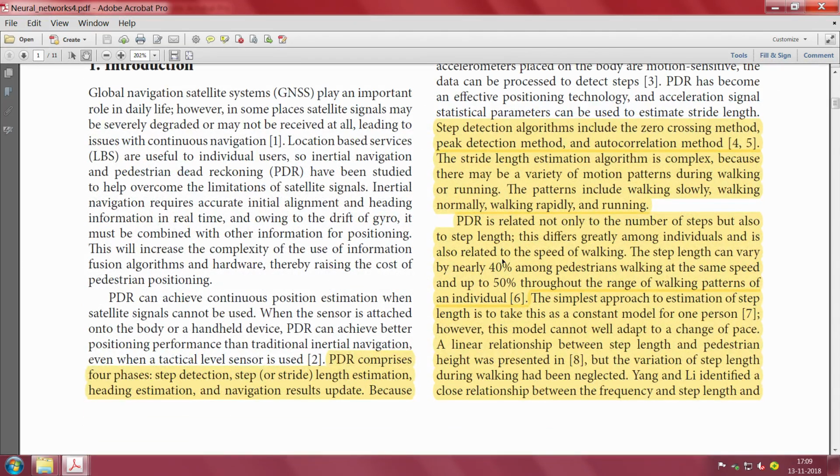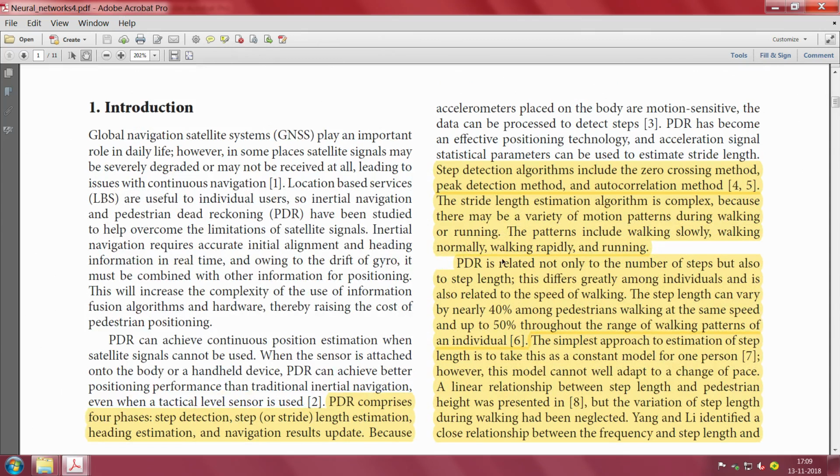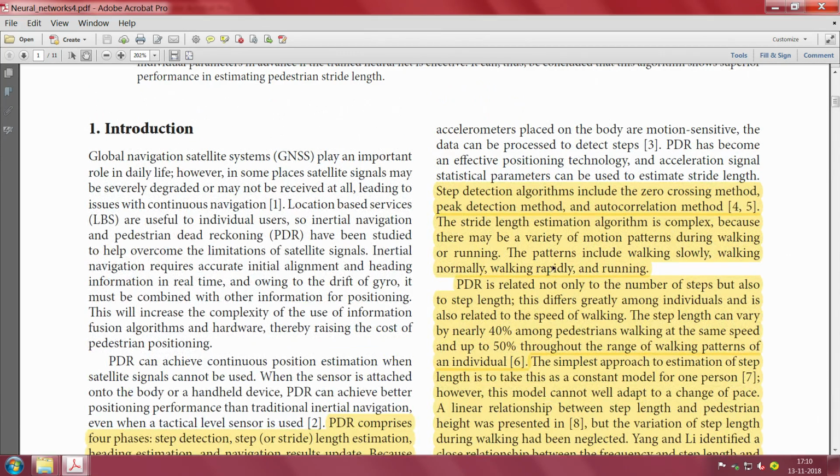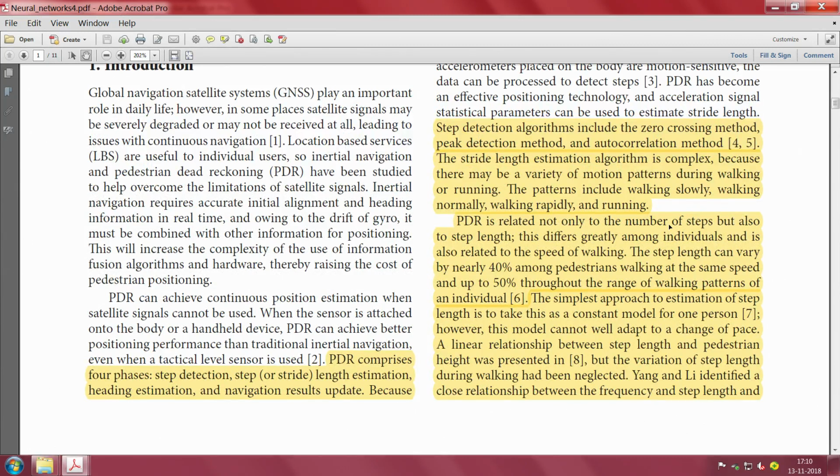So any time you talk about pedestrian dead reckoning, there are 4 phases. They look at step detection, step or stride length estimation, heading estimation and navigation results update. See, these are the 4 basic steps in any of your applications that you are looking at in this localization without GPS topic. You may have to do these 4 steps when you work with IMUs. Step detection algorithms include zero crossing method, peak detection method and autocorrelation method.